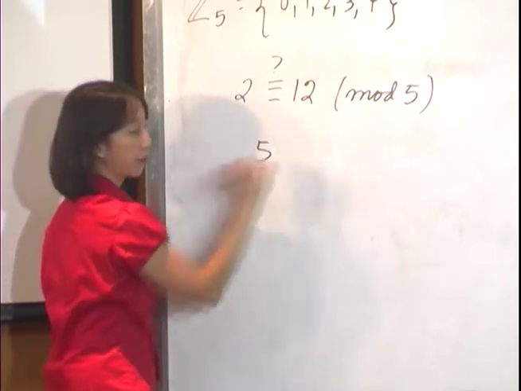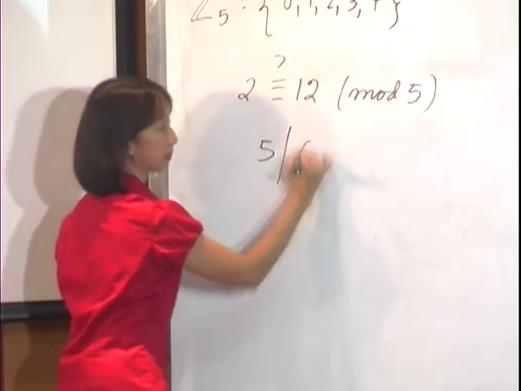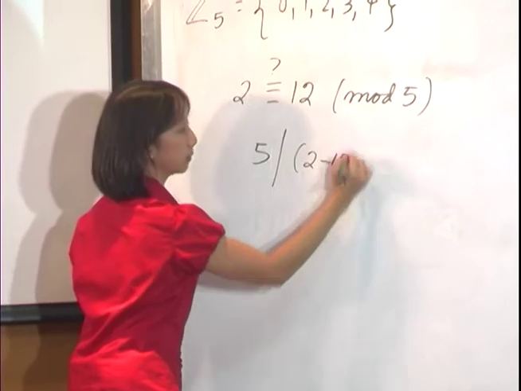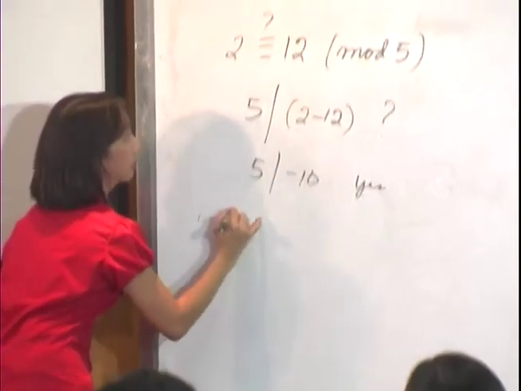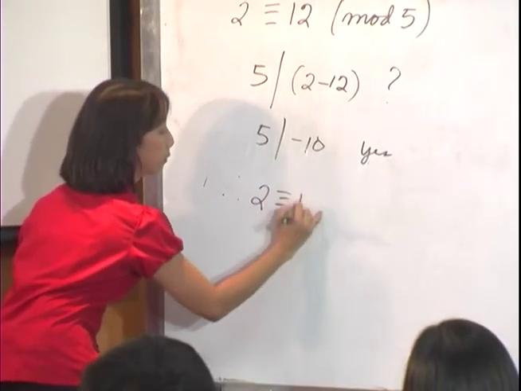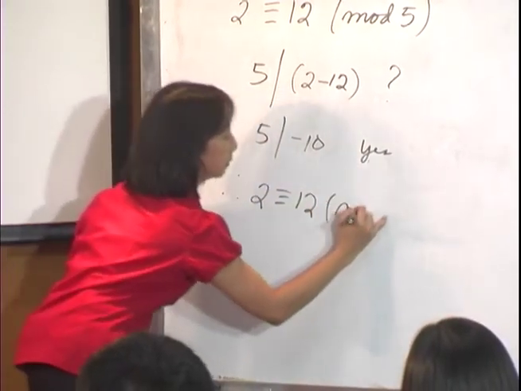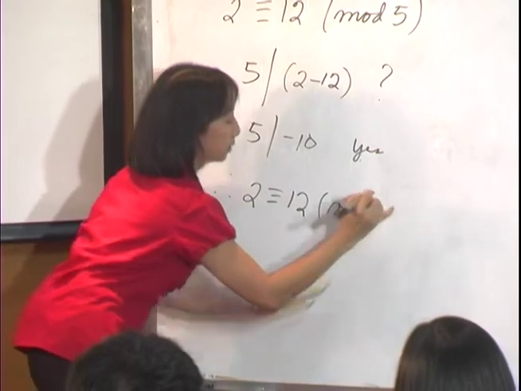So let's check if 5 divides the difference 2 minus 12. Does 5 divide negative 10? Yes. Therefore, we can say that 2 is congruent to 12 modulo 5.